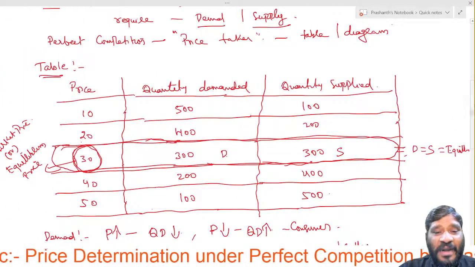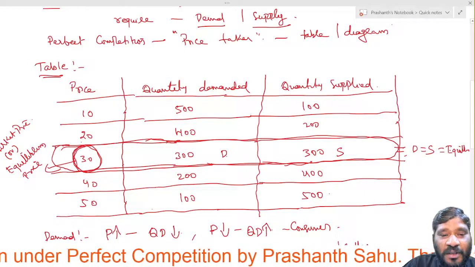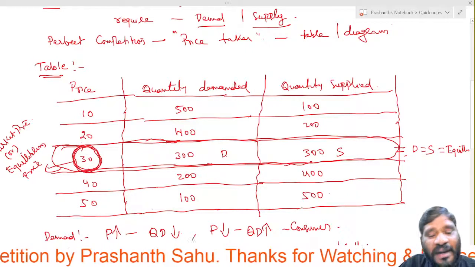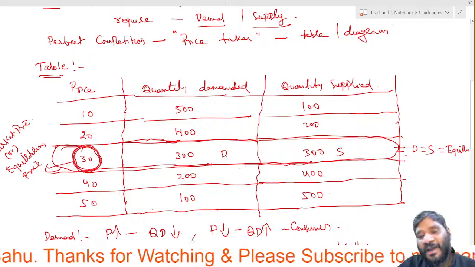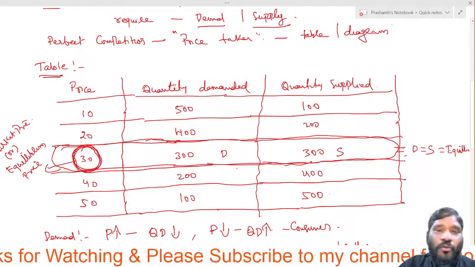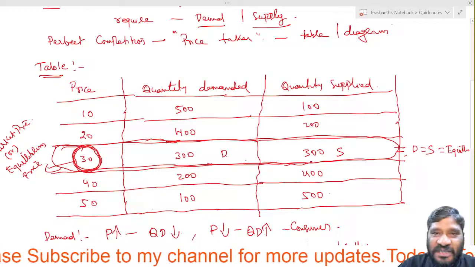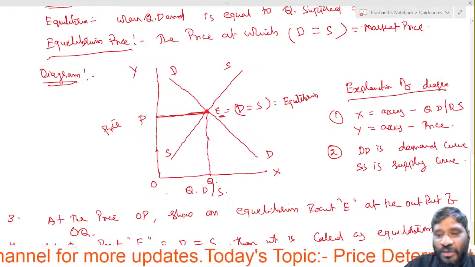Now, what is the price in the market? The price in the market is 30. Why is the price 30 in the market? Because demand is equal to supply. Quantity demanded and quantity supplied are equal, and that is what we call equilibrium.